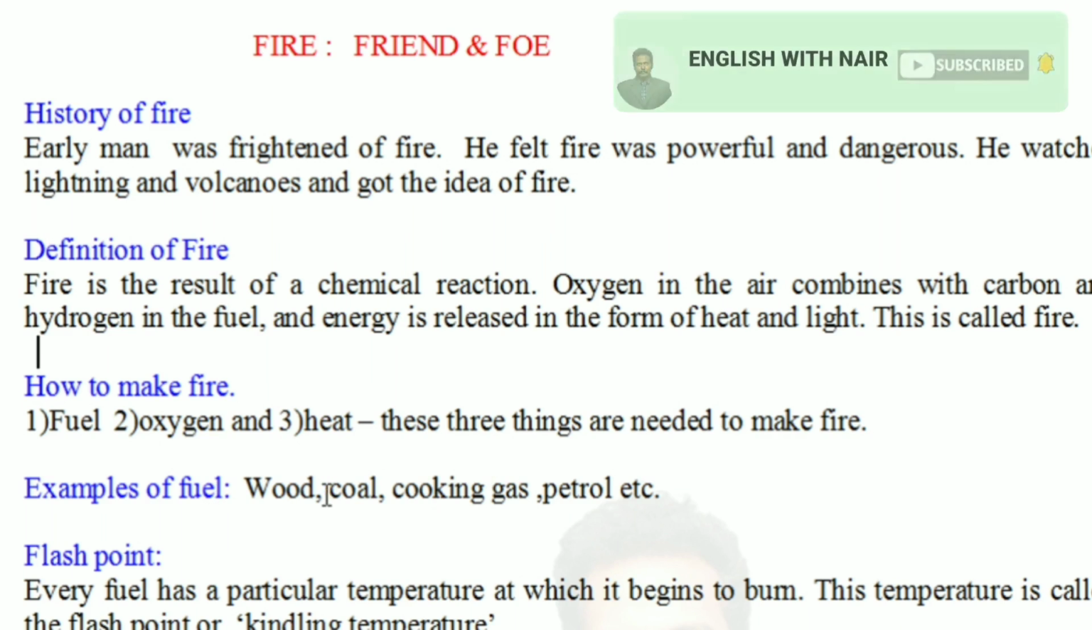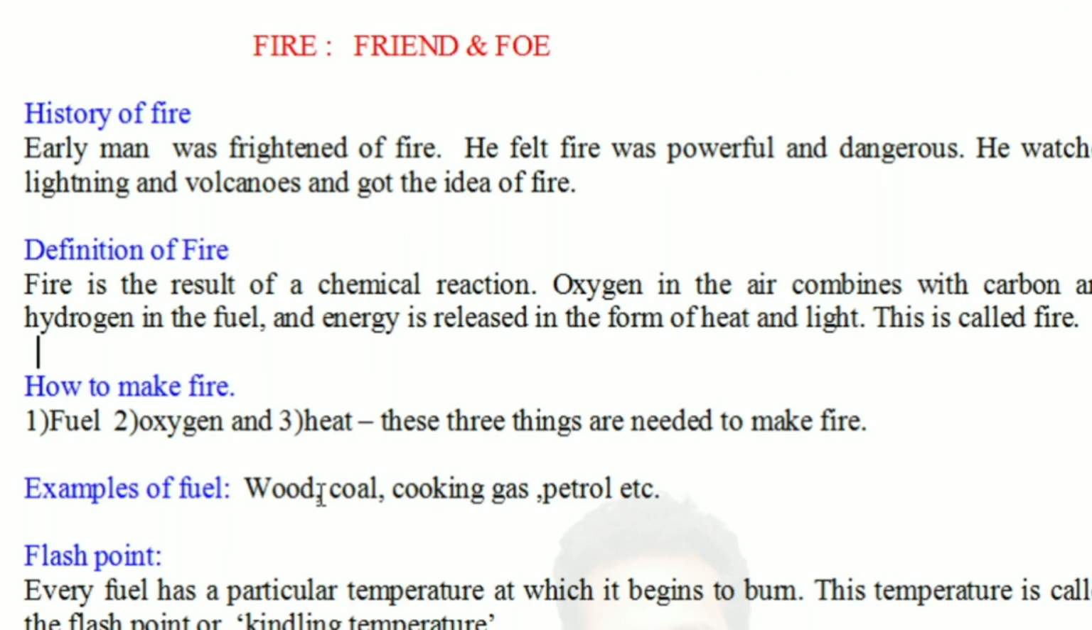Examples of fuel: wood, coal, cooking gas, petrol, and so on. You must have seen that we can create or make fire by wood, coal, cooking gas, petrol. So these are some examples of fuel.